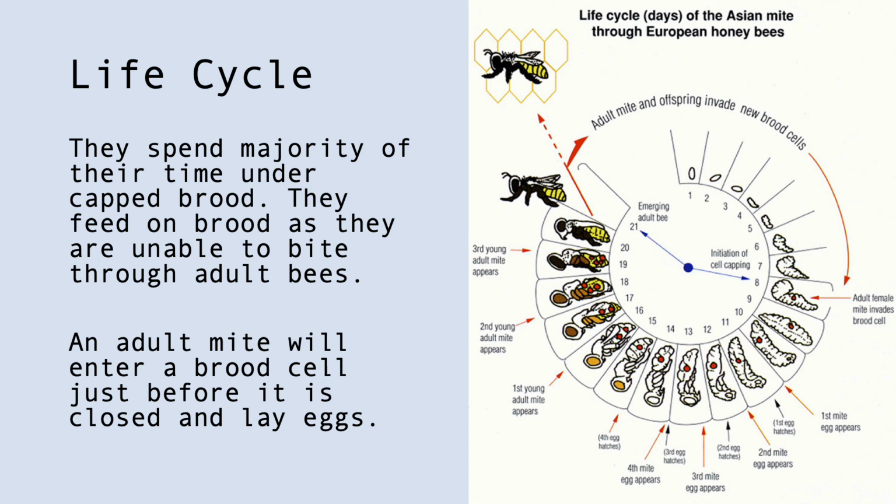The life cycle of this mite is that they spend the majority of their time under capped brood. They feed on the brood as they are unable to bite through the outer layer of adult bees. A mite will enter a brood cell just before it is capped to lay eggs. There are 1 to 4 eggs that are laid roughly a day apart. The figure shows the life cycle and progression of the mite.